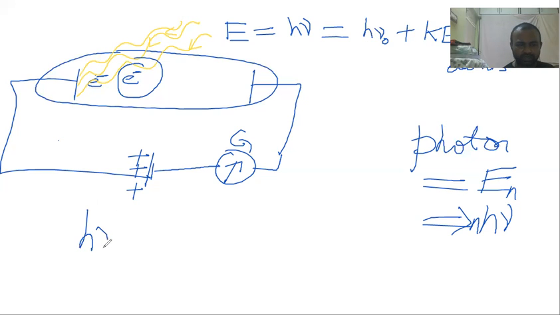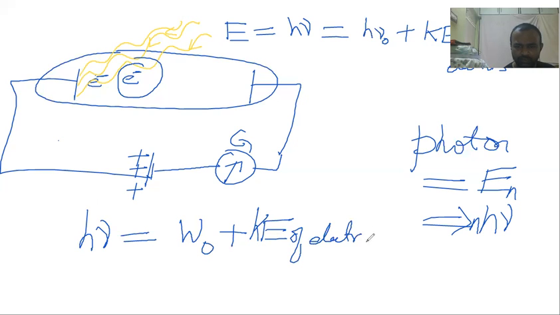I'm writing that equation and I'll explain that. h nu is equal to, in fact, we should write W naught plus, some books will write like this, W naught plus kinetic energy of electrons. What is W naught? I will tell you. E is equal to h nu, and you can write that as h nu naught plus kinetic energy of electrons, half mv square of electrons. This h nu naught only I wrote as W naught.